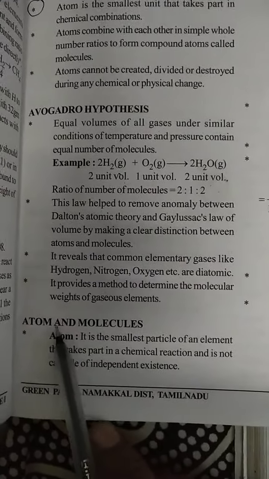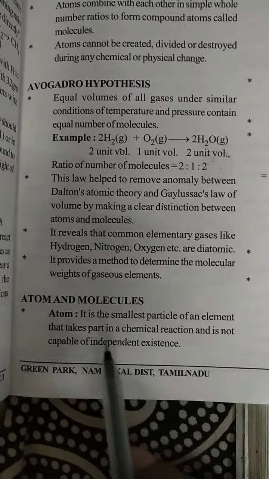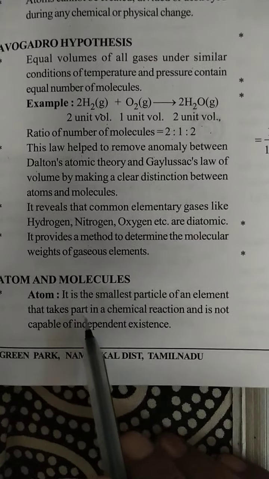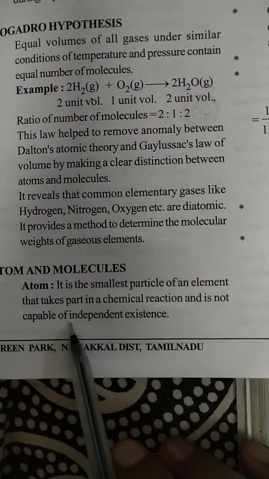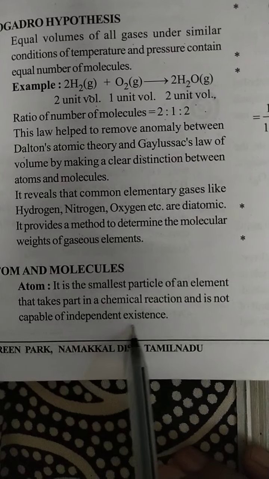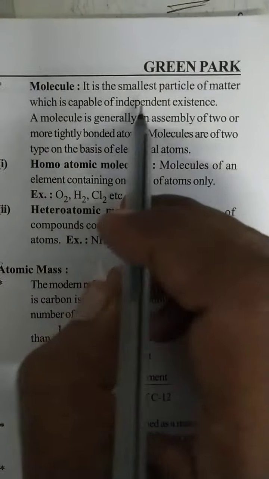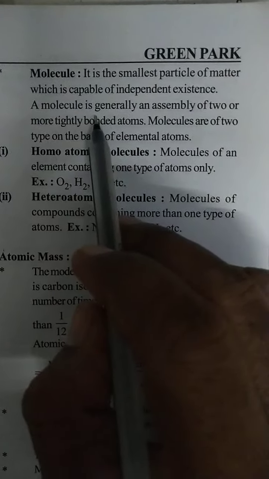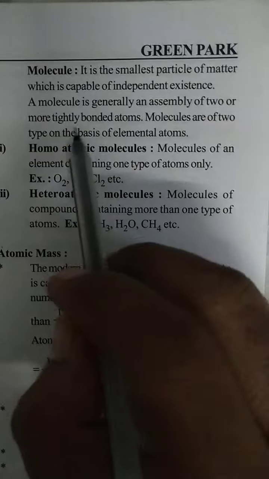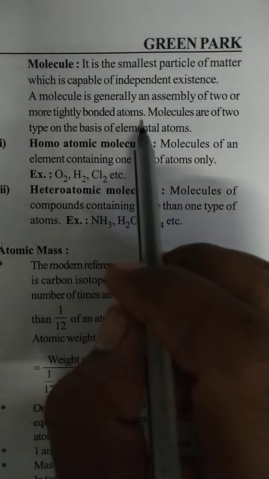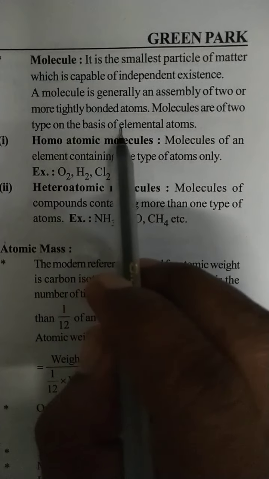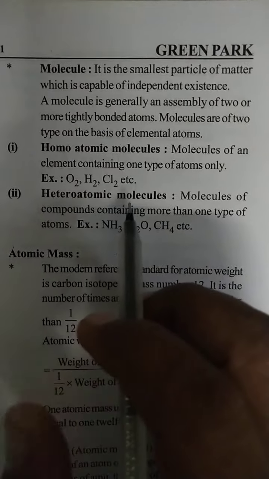See next, atoms and molecules. I already discussed this point, again I will repeat it. An atom is the smallest particle of an element that takes part in a chemical reaction and is not capable of independent existence. A molecule is the smallest particle of matter which is capable of independent existence. A molecule is generally an assembly of 2 or more tightly bonded atoms. Molecules are of 2 types on the basis of element combination.